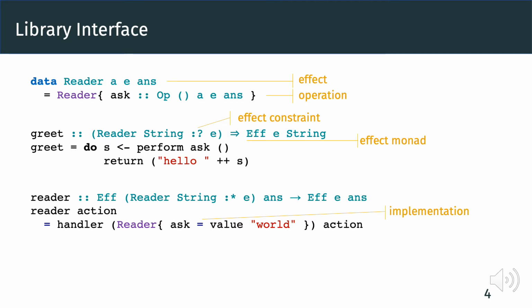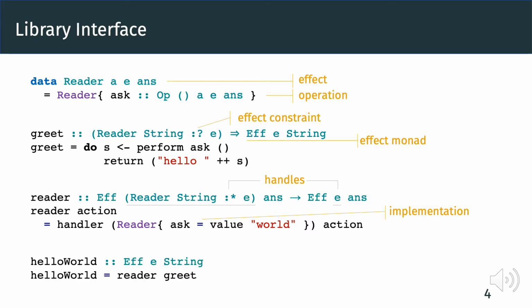The action has effect context Reader String :* e, where the type constructor :*, pronounced as cons, represents the effect context as a type-level list, which has effect Reader String as the head and the effect context e as the tail. We can view handler as an elimination rule where the Reader String effect is eliminated from the effect context. Since action has Reader in the effect context, it can perform operations in the Reader effect.